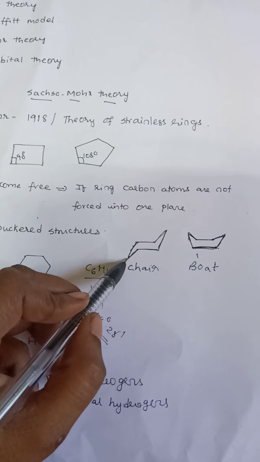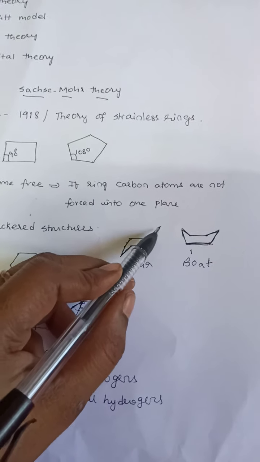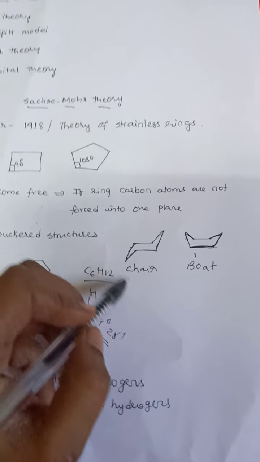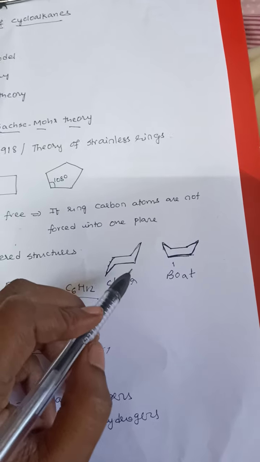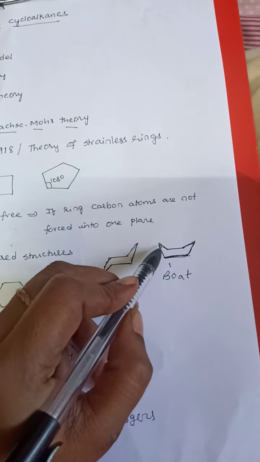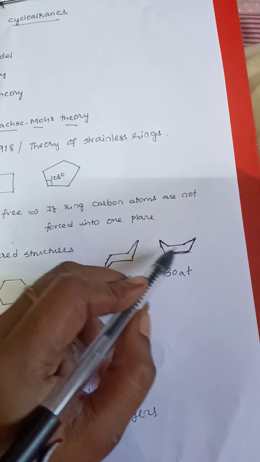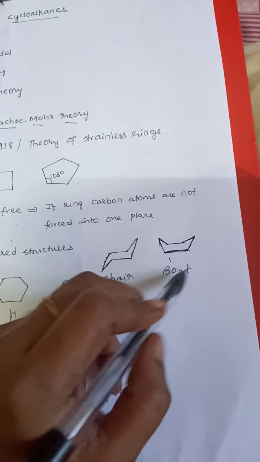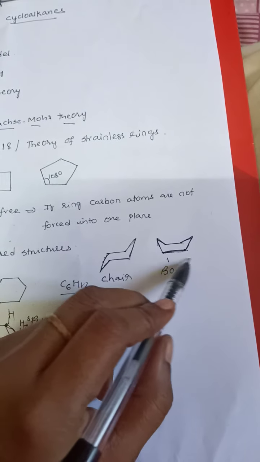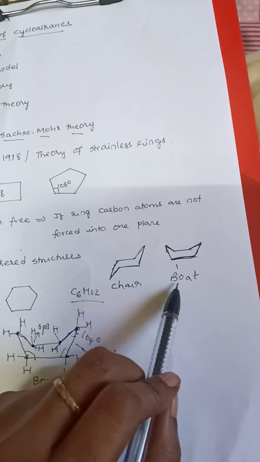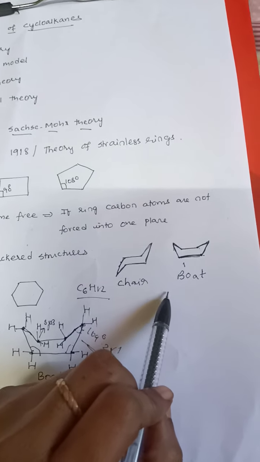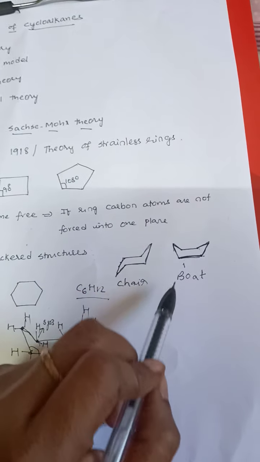The 6 carbon atoms, 1, 2, 3, 4, 5, 6, are aligned in the form of a chair. So this is the chair conformation of cyclohexane. Here the 6 carbon atoms, 1, 2, 3, 4, 5, 6, are forced into a boat conformation, hence it is said to be a boat structure. So these are the chair and boat conformations of cyclohexane, which are interconvertible to each other.